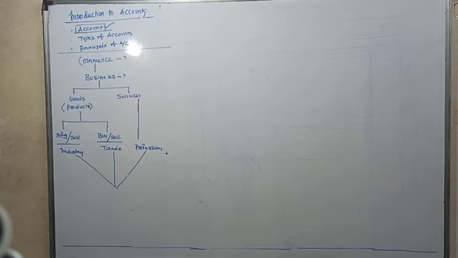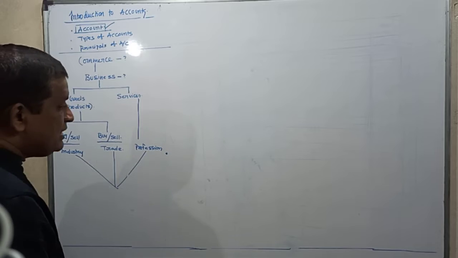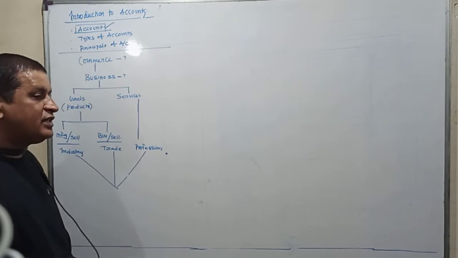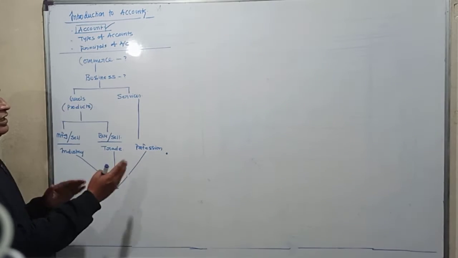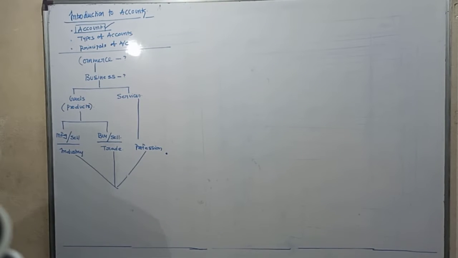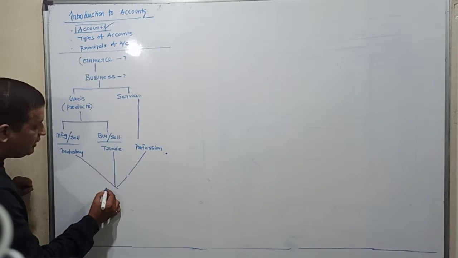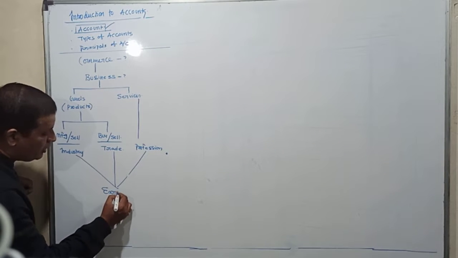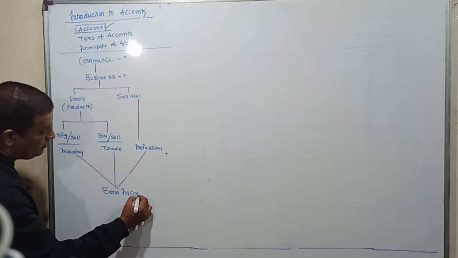So the income from employment is called as what? Salary. Similarly, now the question comes, why are people undertaking all these activities? And all these activities are referred to as what? They are referred to as business. Now, why are people undertaking all these activities? People are undertaking all these activities in order to earn an income.